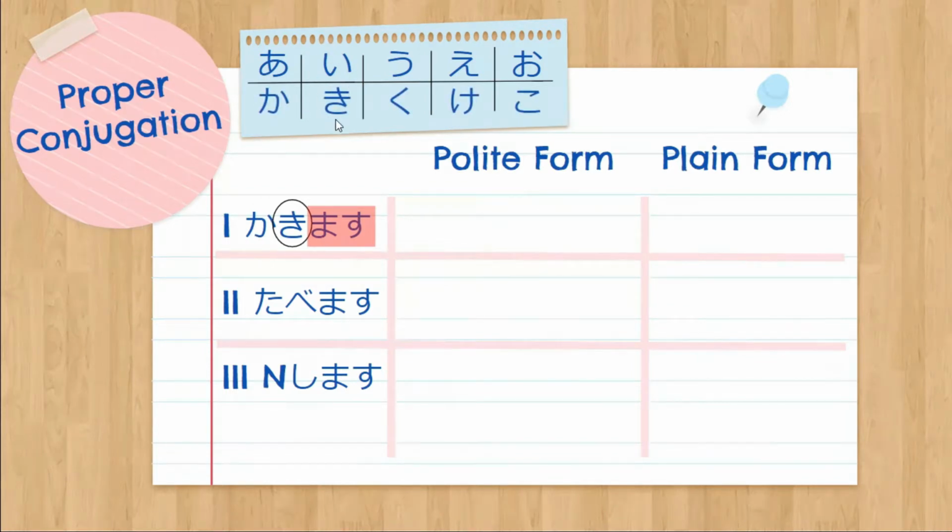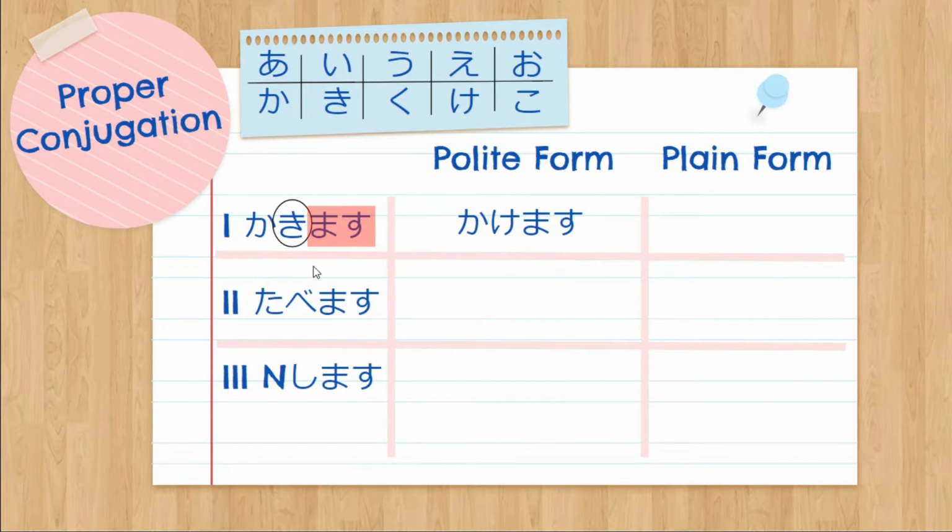All we have to do is to change it to its corresponding E column. So from ki, it will become ke. Just like this. So from kakimasu, it will become kakemasu. All we have to do is change the last syllable to its corresponding E column.